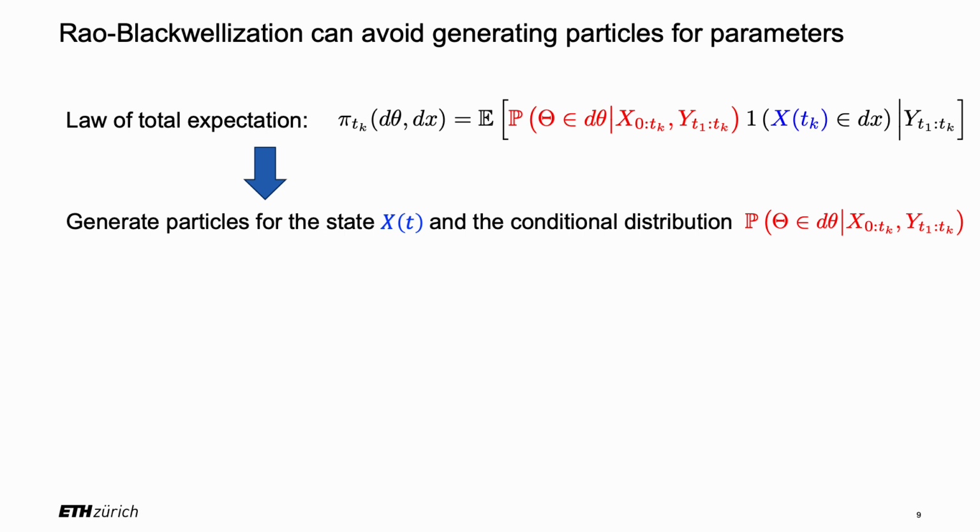The answer is yes. We can use Rao-Blackwellization, also known as the marginalized method, to tackle this challenge. The method is based on the law of total expectation shown here, which says that the filtering problem can be solved by generating particles of the system state X and the conditional distribution of the parameters given the state and observation trajectory. In this way, we can avoid the generation of parameter particles.